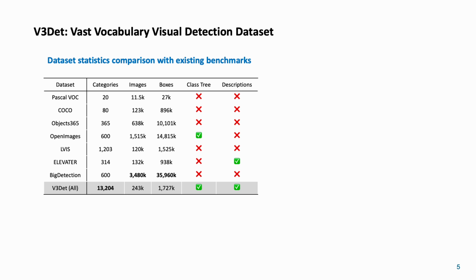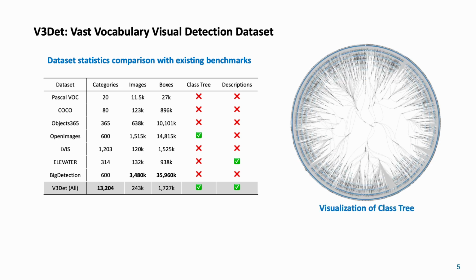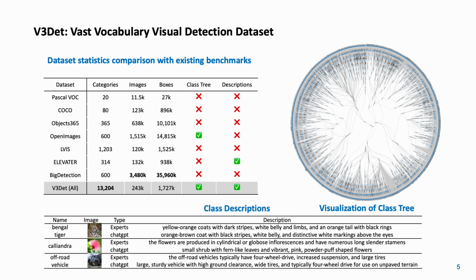This table presents a detailed comparison of various datasets. Notably, our dataset has significantly more categories, exceeding others by more than an order of magnitude. V3Det has a suitable amount of images and boxes, which is sufficient to ensure the stability and reliability of experiments without requiring huge training cost. We also offer a hierarchical category tree to explore category relationships, and our category descriptions are thoughtfully designed to bridge the gap between visual and language knowledge.